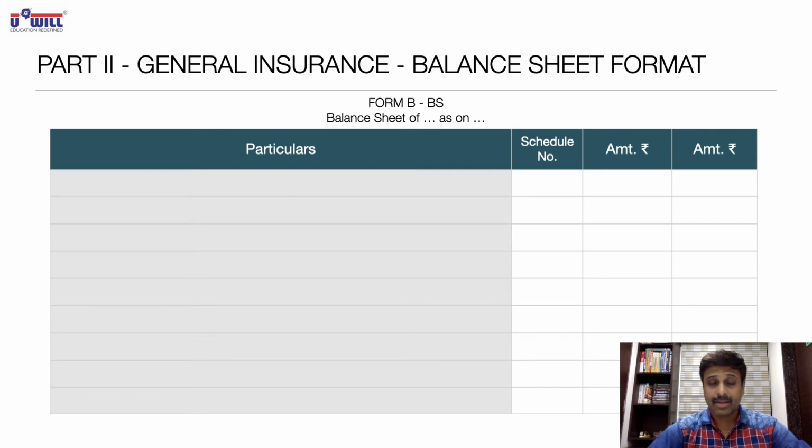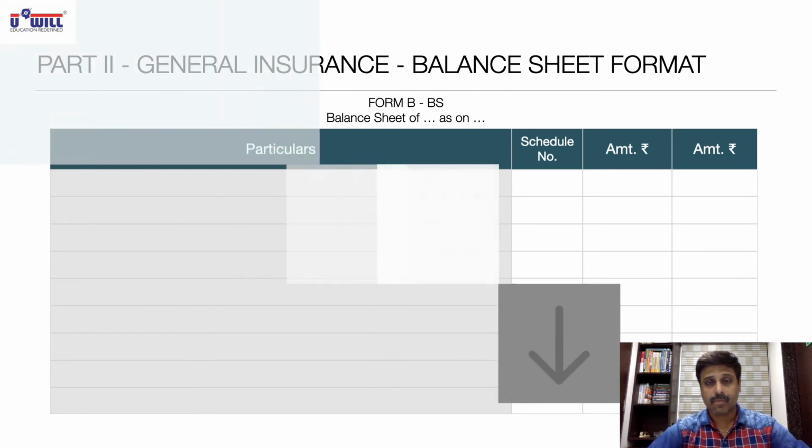I repeat, we will be writing amounts in the form of 3 crores, and you are all compulsorily supposed to write that in your notebook, because through that we will understand which amounts have to be written in the inner column and which ones in the outer column. Pause the video and make this format, everyone.